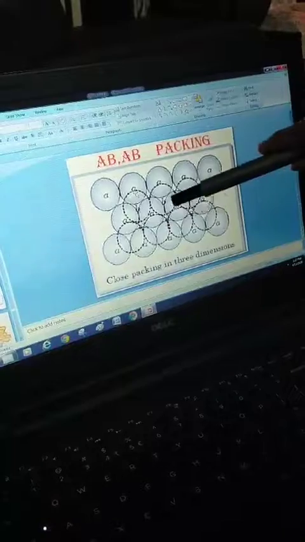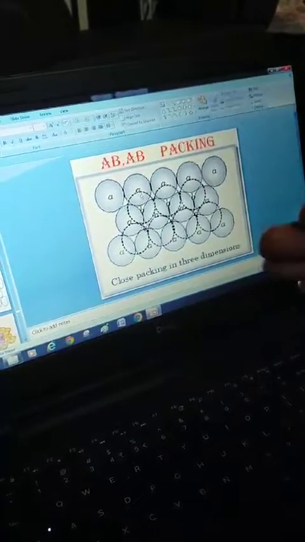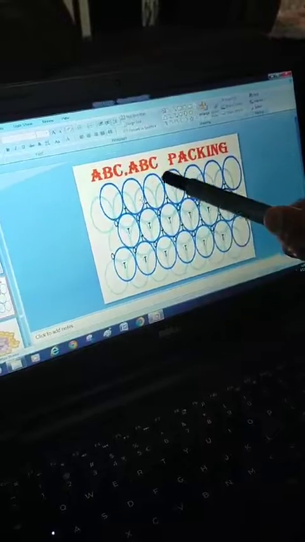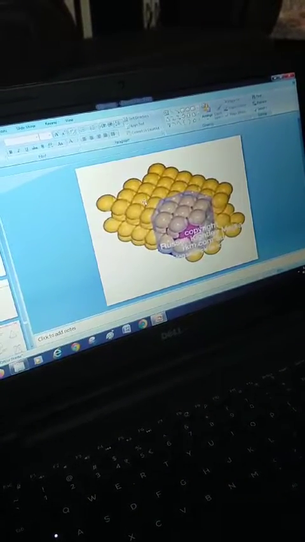These are A, these are B. If you always use these B voids, then you always get AB packing: A layer, then B, then A again repeats, then B repeats, then A repeats. And if you go with A voids, then this will be ABC type. Then the repeated layer will be the fourth one. So these are the different types of packings.